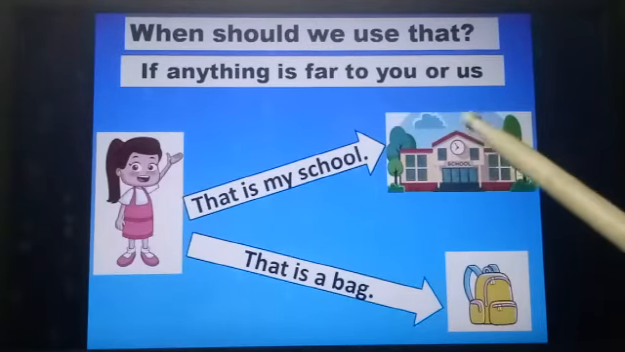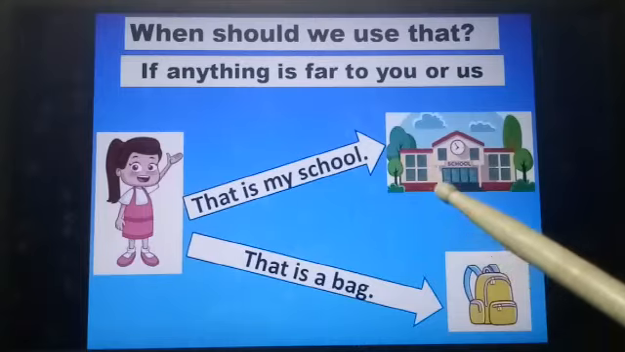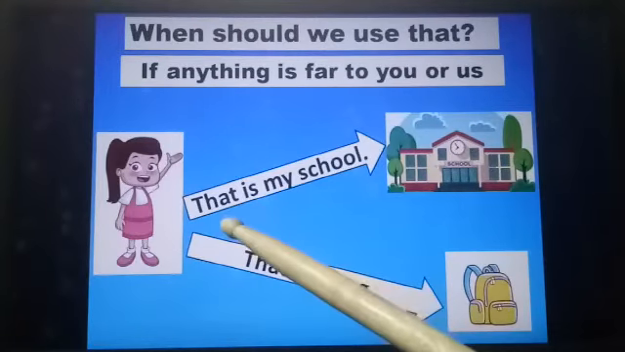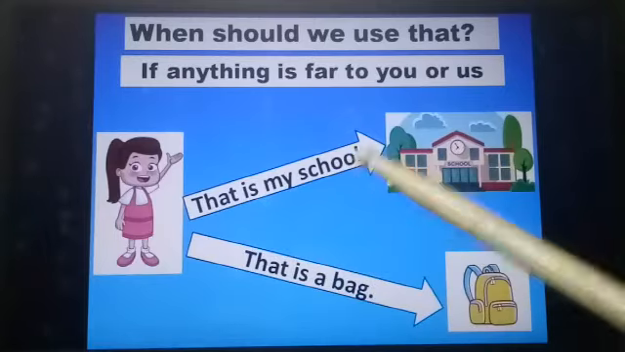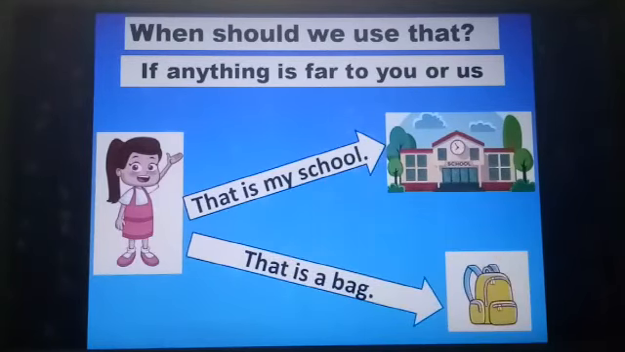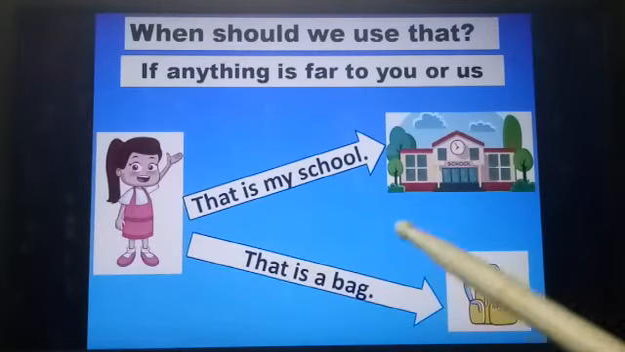So here a school is there and then a bag is there. When you are mentioning the school, you have to say that is my school. That is my school. And the bag also is far away from this girl. So you have to mention that is a bag. That is a bag.